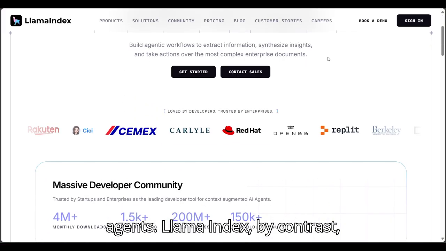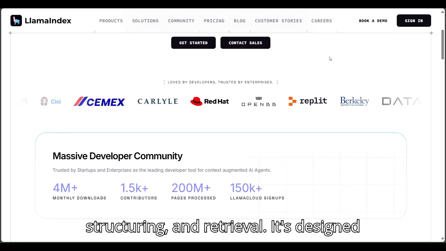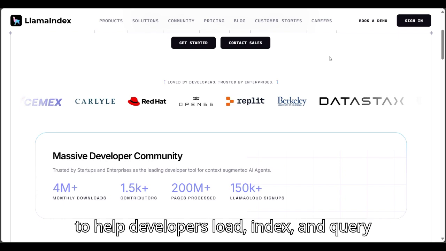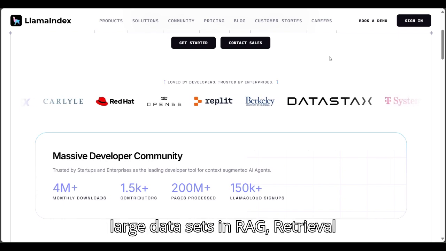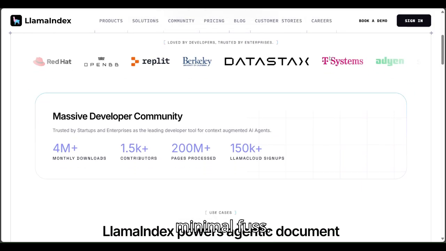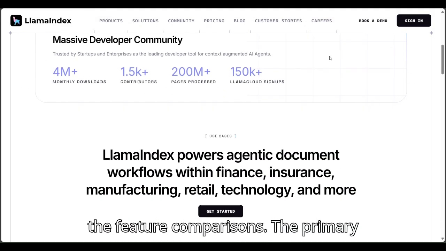LlamaIndex, by contrast, specializes in data ingestion, structuring, and retrieval. It's designed to help developers load, index, and query large data sets in RAG, retrieval augmented generation, pipelines with minimal fuss. And now for the feature comparisons.